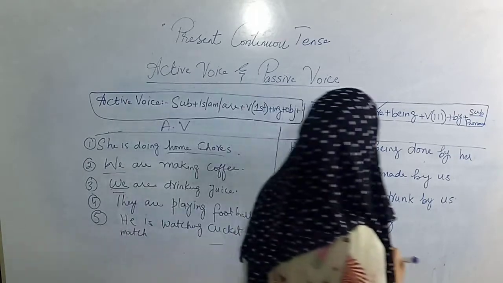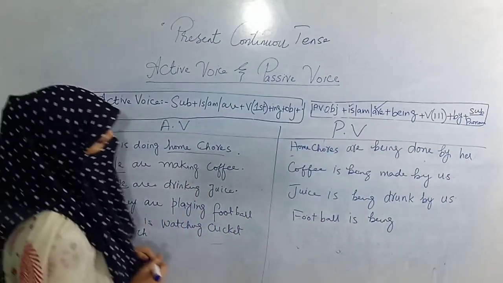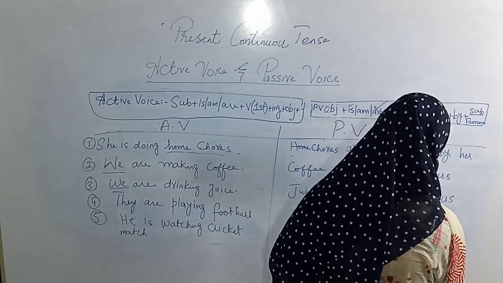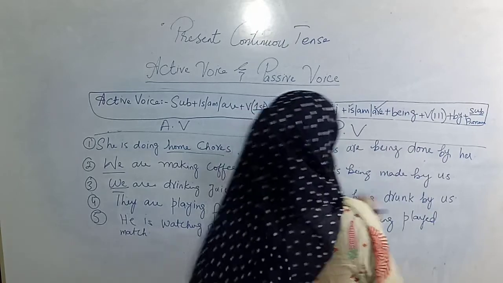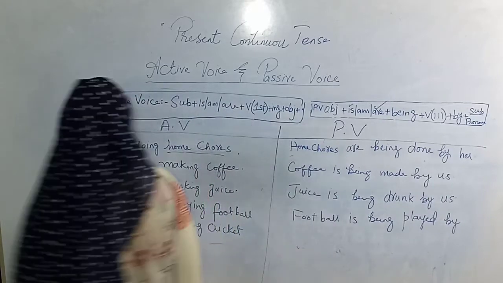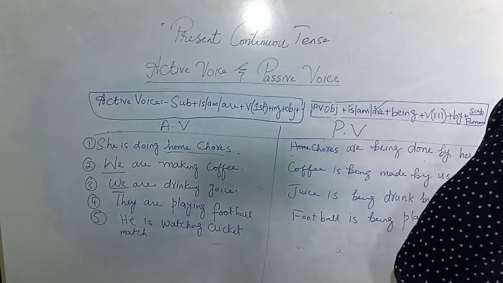So the verb third form, what is verb here? Verb is play, playing. The third form of play will be P-L-A-Y-E-D, played. Football is being played. Then by will come according to formula. And as this is they, so they will be converted into them.